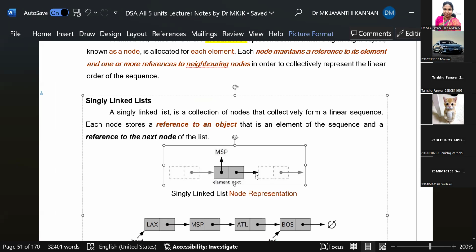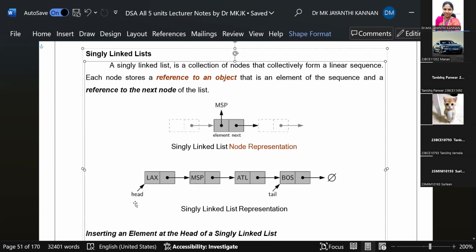In the train also there is some connectivity, like a junction. Take this linked list. It is a singly linked list. Why? Because this is the first node. The first node is called the head node, and the last node is called the tail node. The linked list starts with the head node and ends with the tail node.